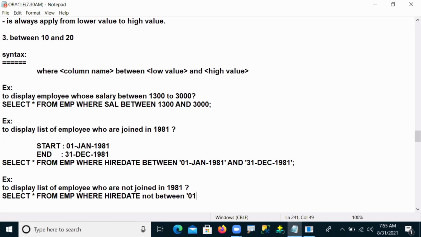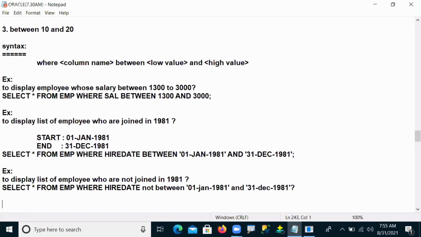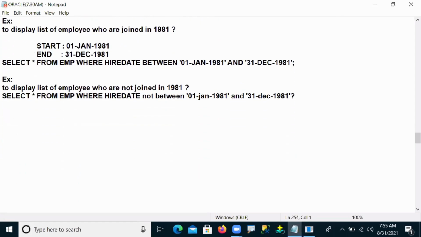Same as the starting value: Jan 1981 and 31st December 1981. This is what we call the negative operation, where we are just applying not between.